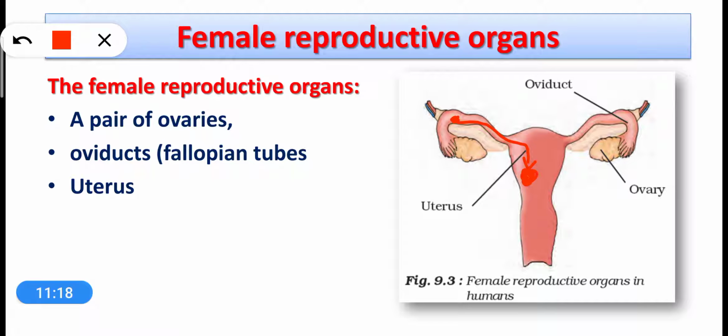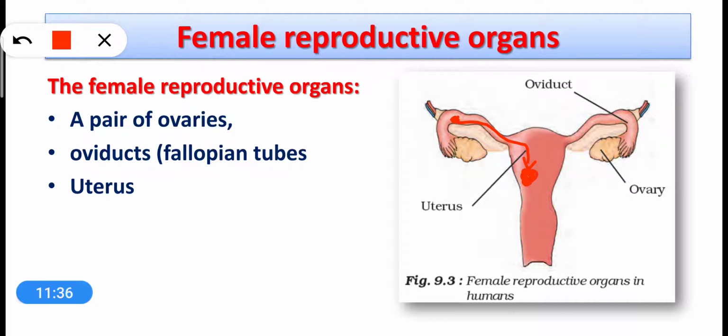Now dear students, here you have seen that the fertilization of the egg, that is the fusion of the egg with the sperm, takes place inside the female body, right? This is called internal fertilization.